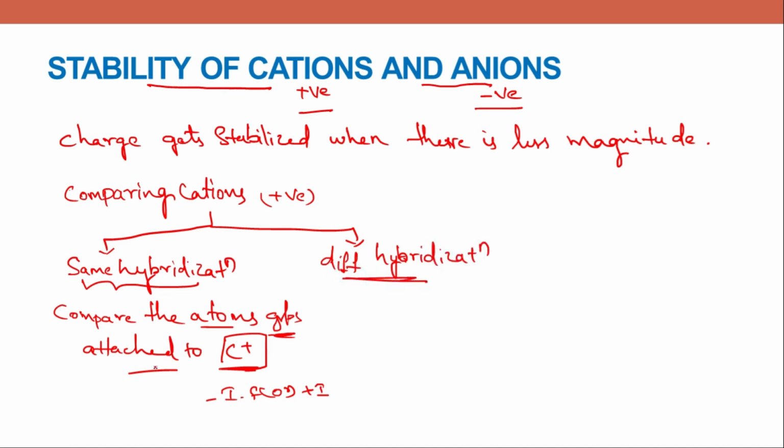When there is a different hybridization between two molecules, you can't compare them based on the groups attached. You have to compare them based on electronegativity. Remember this: when the hybridization is the same, we compare them based on the groups attached, that is plus inductive group and minus inductive group. And when the hybridization is different, you compare them based on electronegativity.